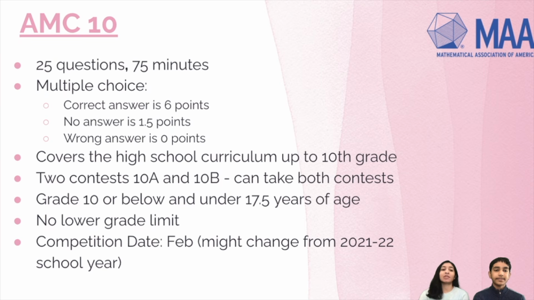The AMC 10 is a 25-question, 75-minute exam. It is multiple choice. For every correct answer, you get 6 points, no answer, you get 1.5 points, and a wrong answer is 0 points. That means you can answer no questions and still get a 37.5, which isn't too bad.